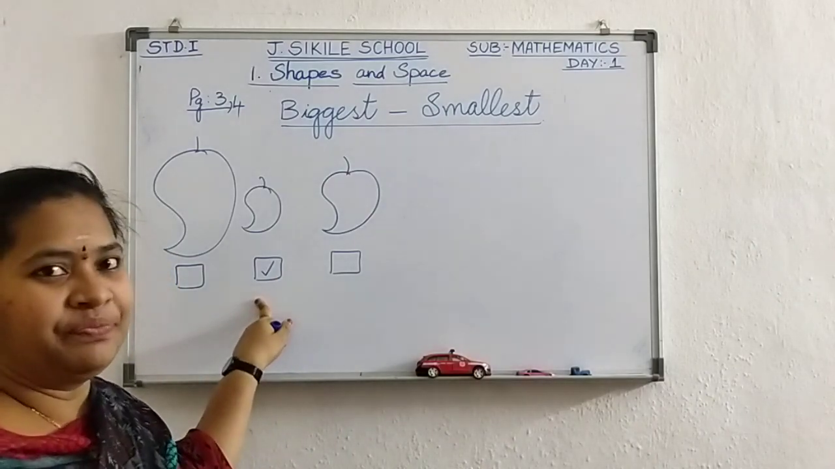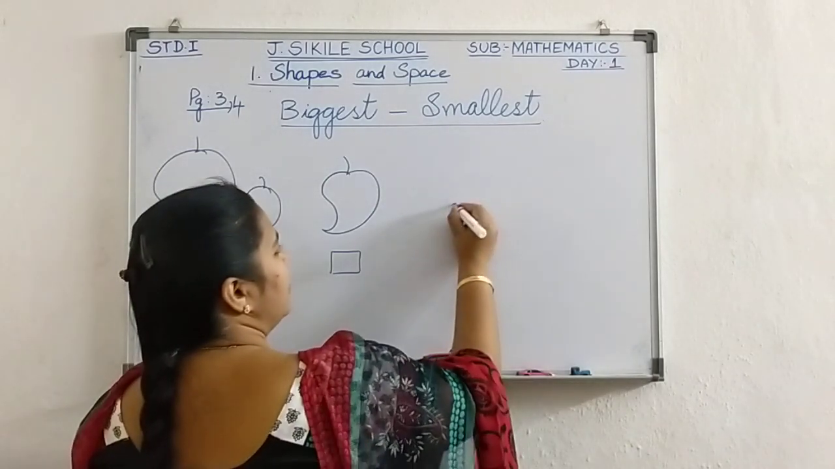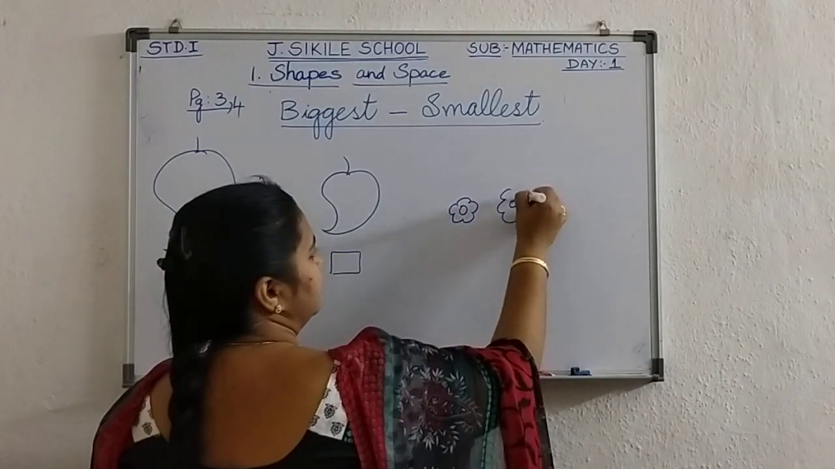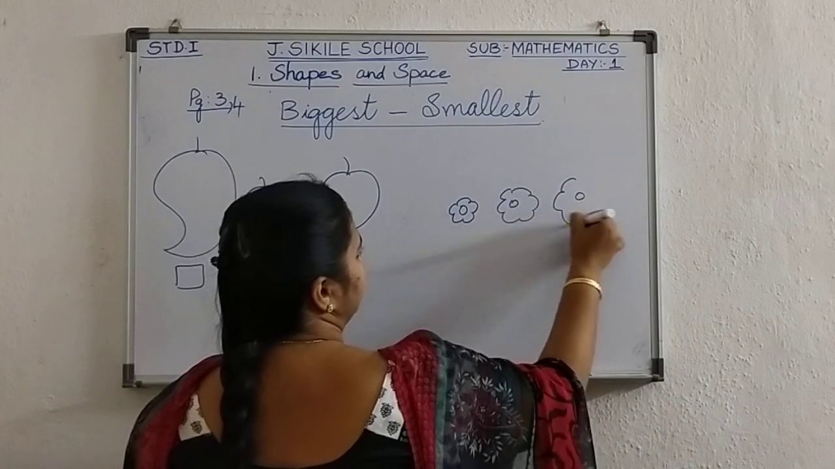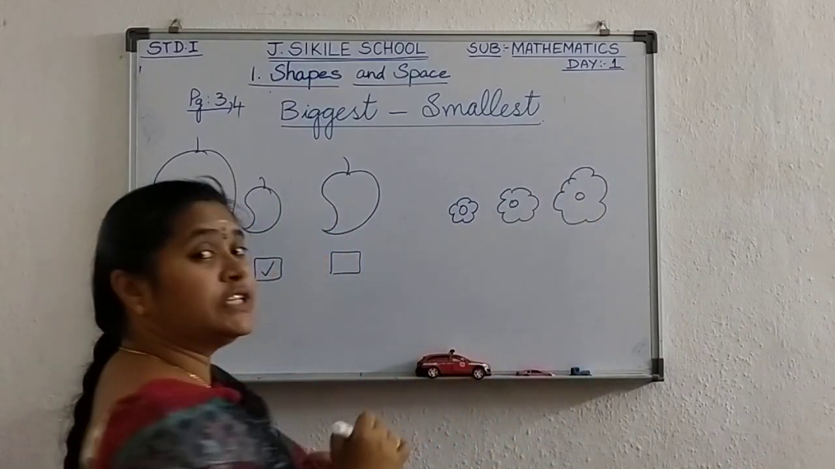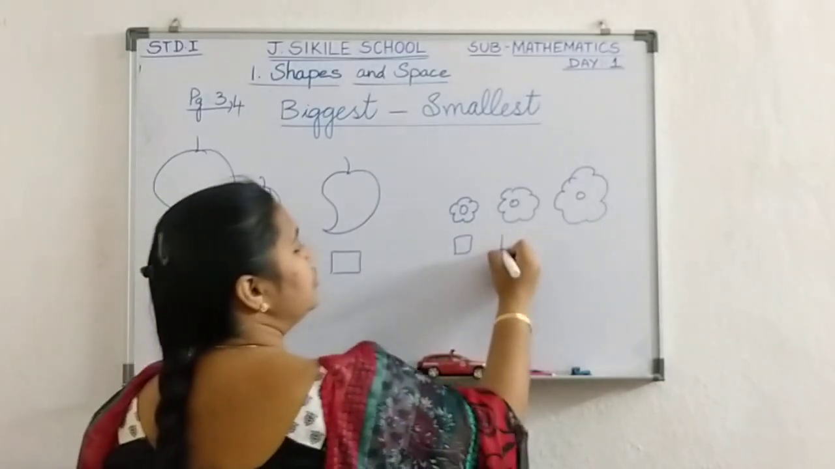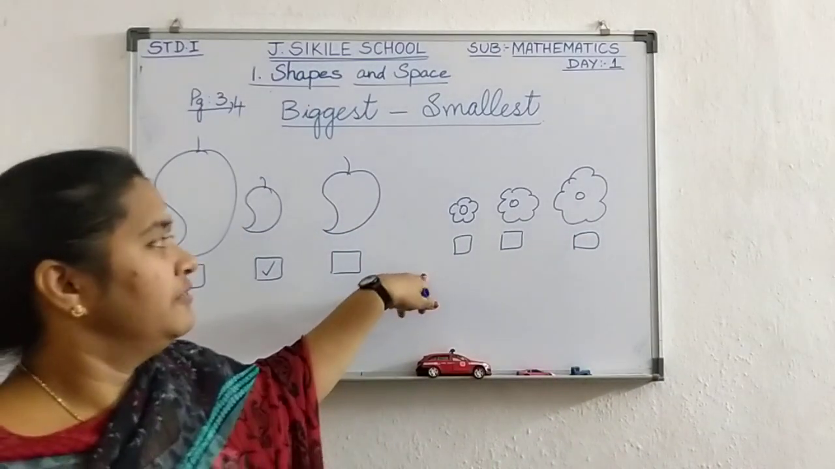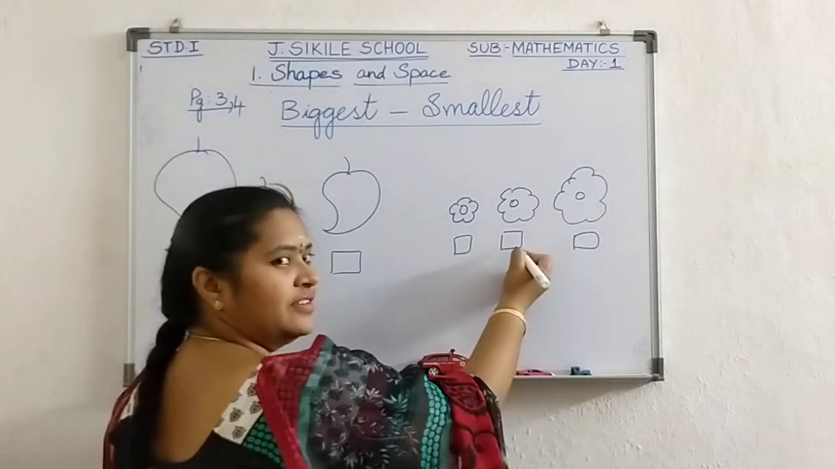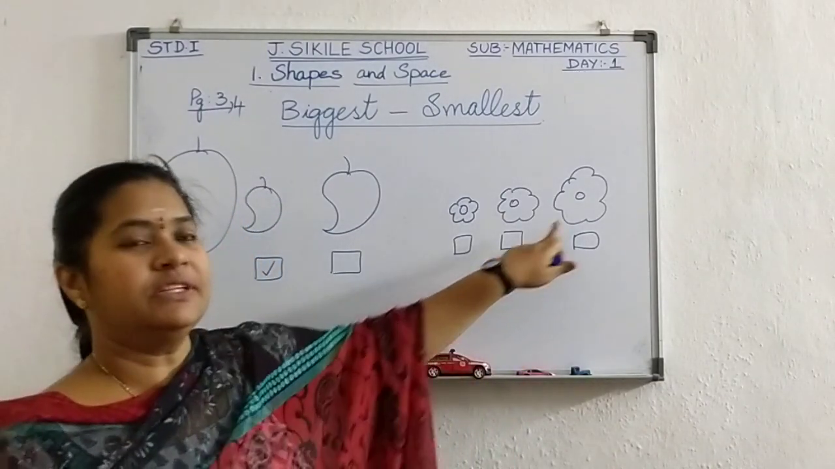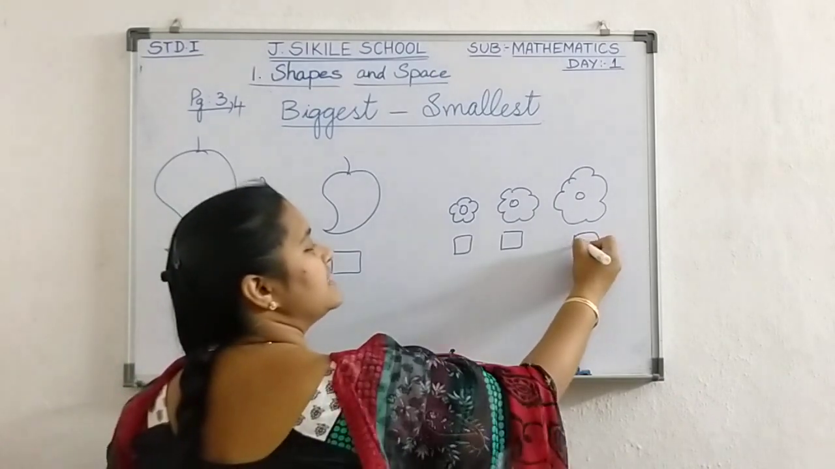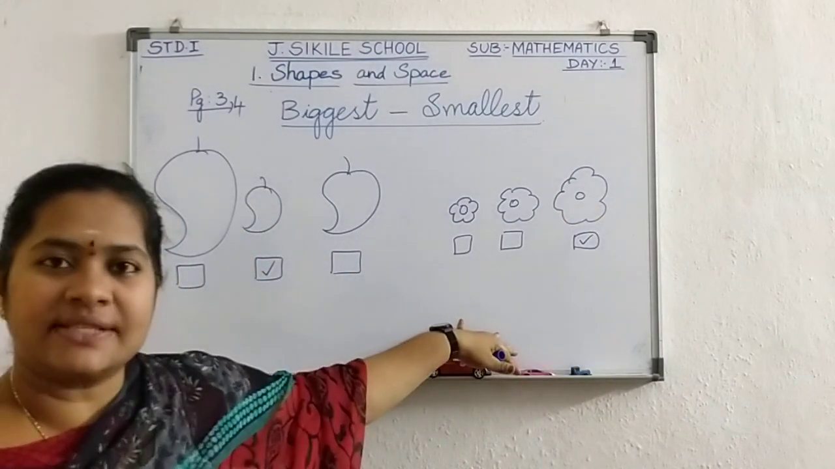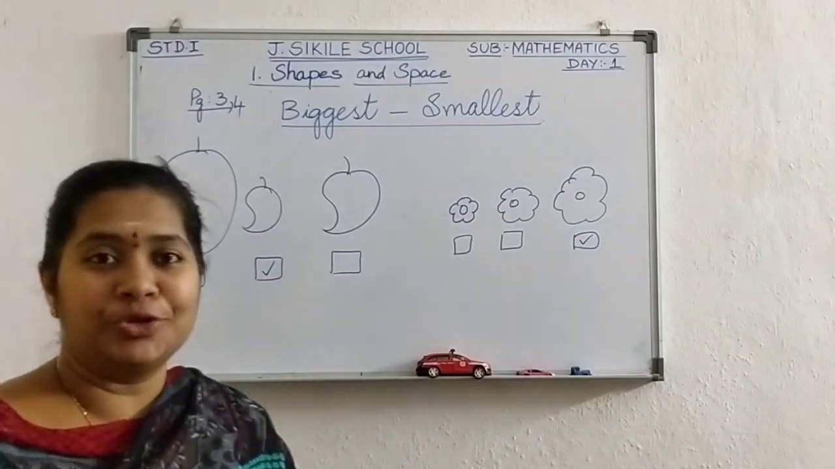You understood now? Now here I have small flower. Now which is the biggest flower here? You tick that one. Yes. Now which is the biggest flower there? First one? Second one? No? No. Which is the biggest flower? The third one. Biggest flower. Tick that. Yes. Now you understood the biggest and the smallest? That's great. You all know.